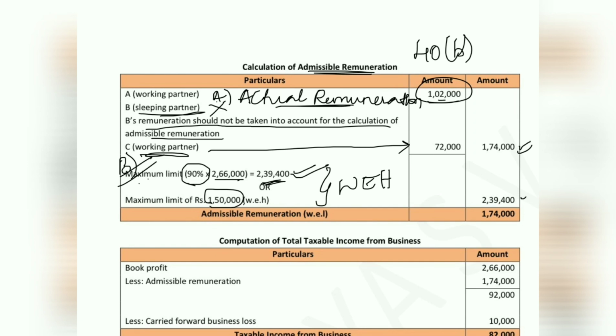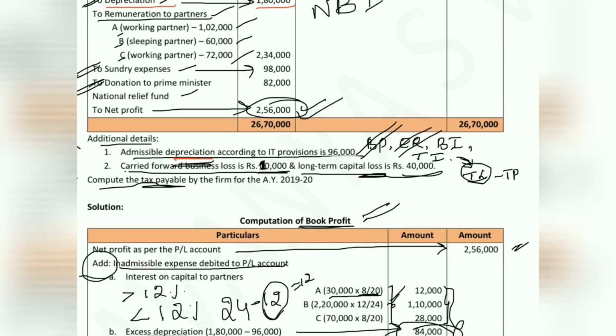2,39,400. So we have considered 2,39,400. But for calculating admissible remuneration, we have to consider the least value among actual remuneration and maximum limit. So 1,74,000 or 2,39,000, which is less now? 1,74,000, right? So this will be your eligible remuneration. So we are done with eligible remuneration as well.